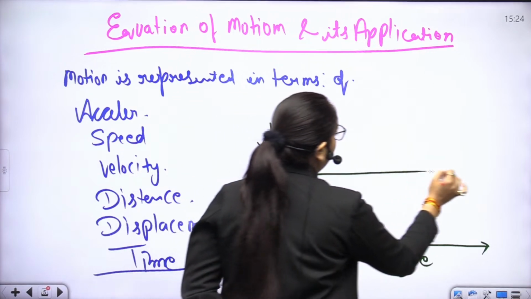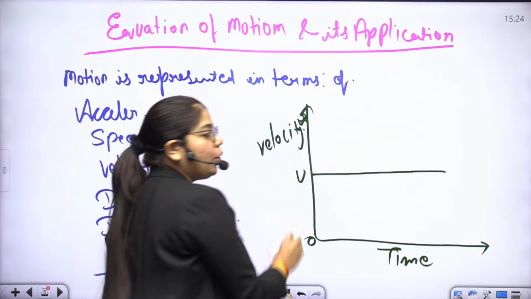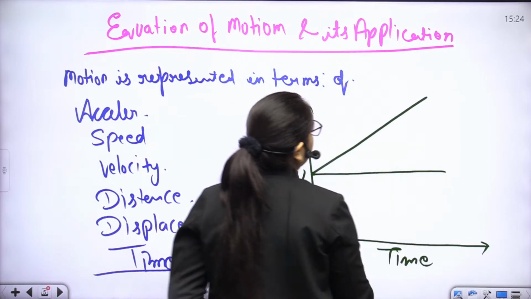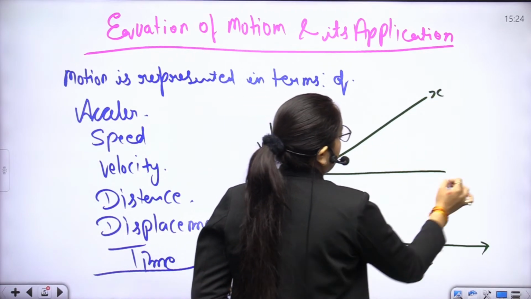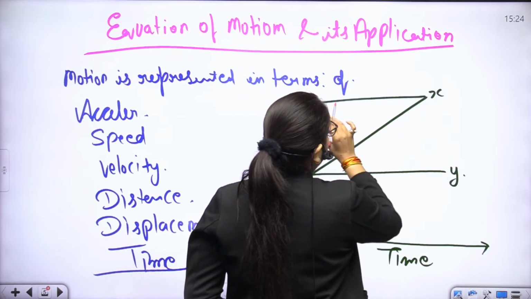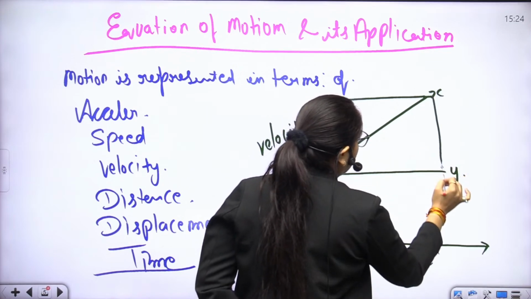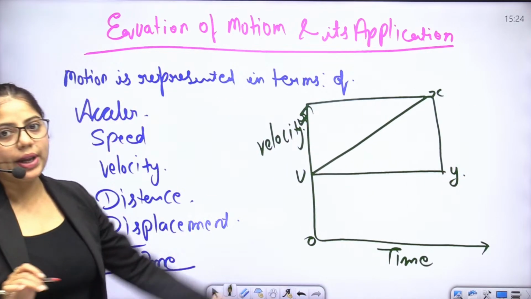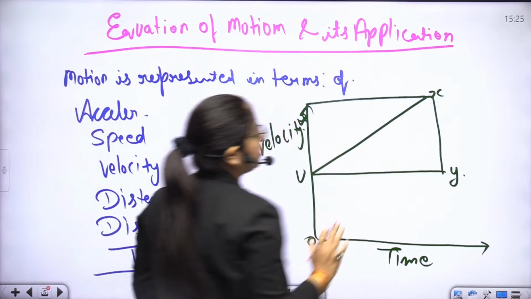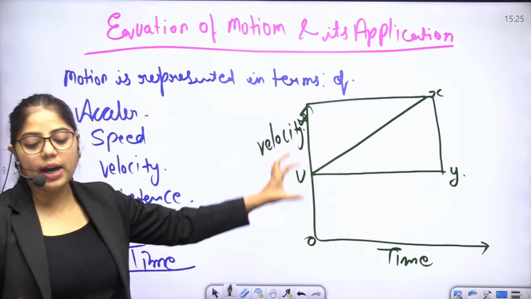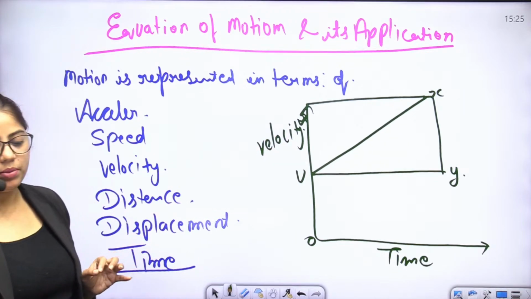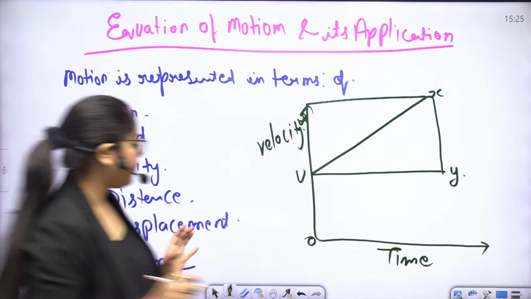From the u point, when the particle goes in a straight line and we join all the lines, we get a trapezium form, or a triangular form, right?